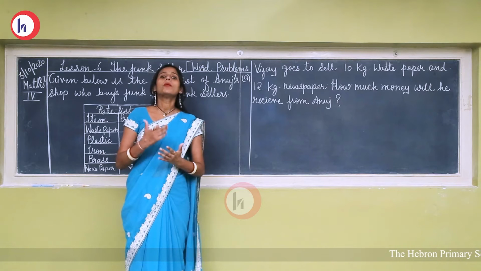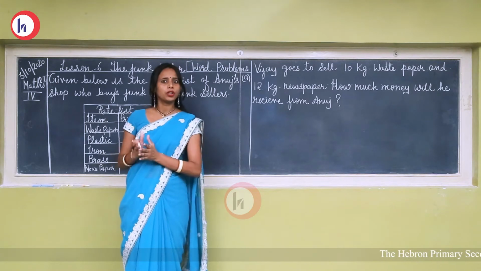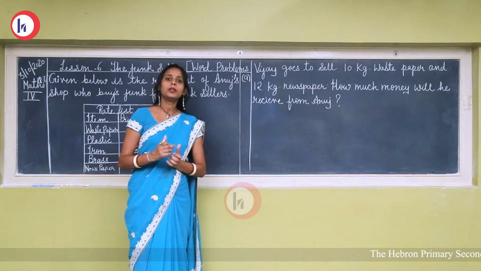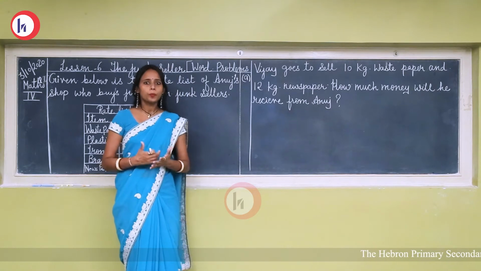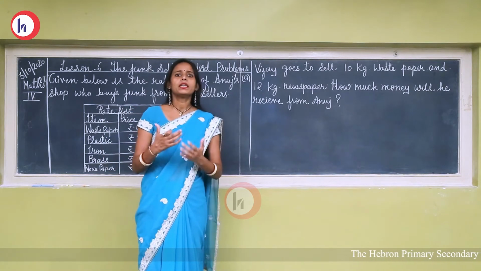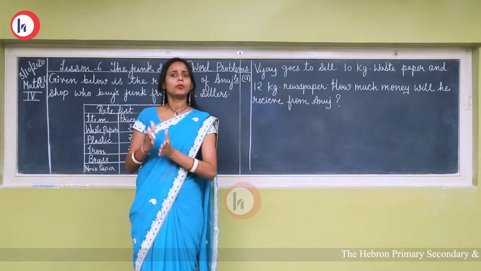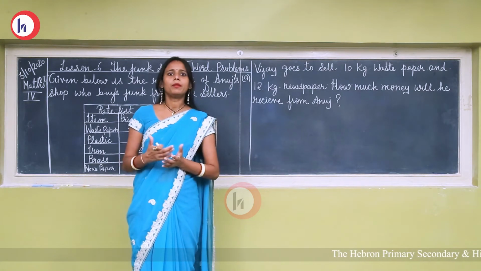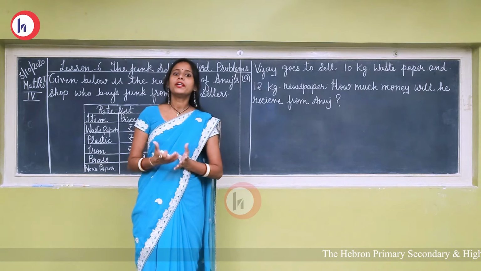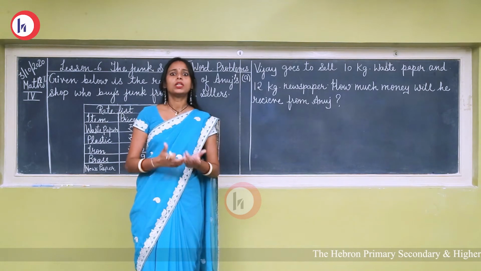इसको हम कबाड़ी वाला कहते हैं, who sells junk. Now junk क्या होता है? Junk means unused material, unused product. हम अपने घर में many things use करते हैं, but थोड़े टाइम बाद वो पुराना हो जाता है, right? उसके बाद we do not use it. So what will we do? We sell it to the junk seller.